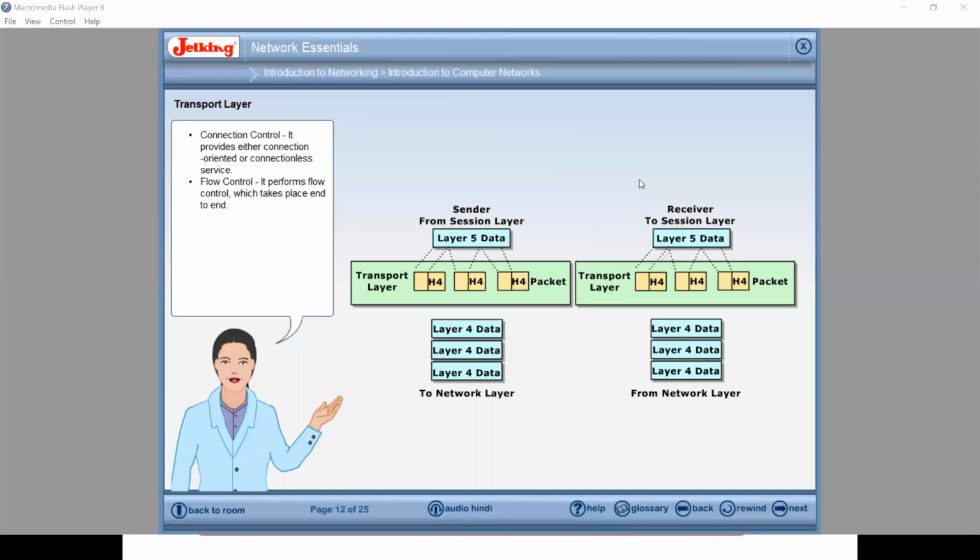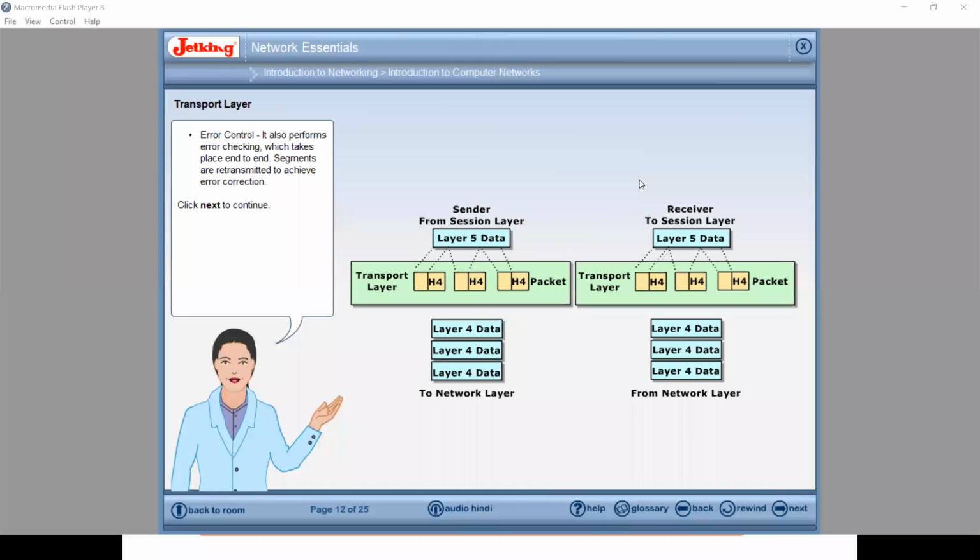It provides either connection-oriented or connection-less service. Flow control. It performs flow control, which takes place end-to-end. Error control. It also performs error checking, which takes place end-to-end. Segments are retransmitted to achieve error correction.